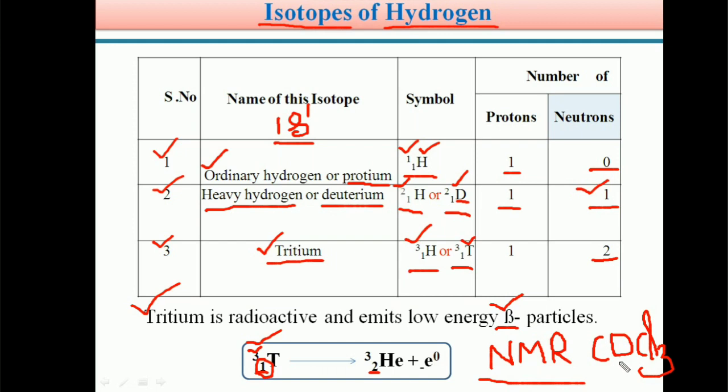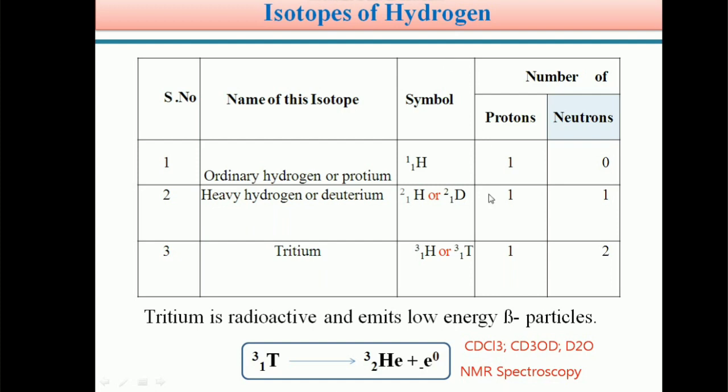In place of hydrogen, we are using deuterium. So CDCl3 is used as a solvent to dissolve the organic compound in order to record the NMR spectrum. Not only CDCl3, we also sometimes use D2O. So students, deuterated solvents are used in NMR spectroscopy. For example, deuterated chloroform CDCl3, or deuterated methanol CD3OD, or deuterated water D2O.